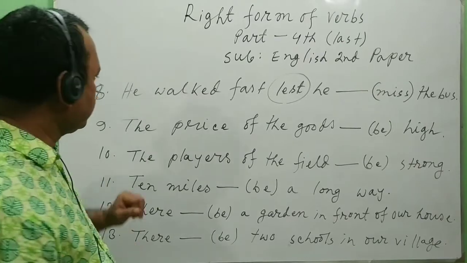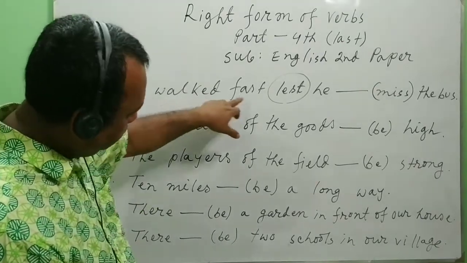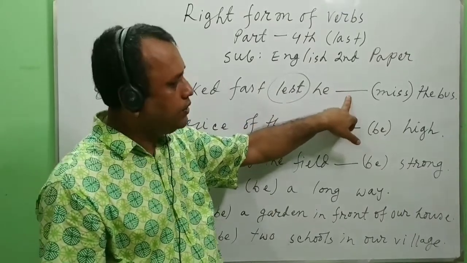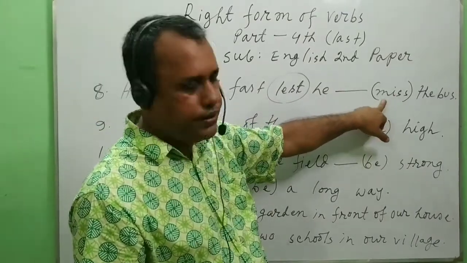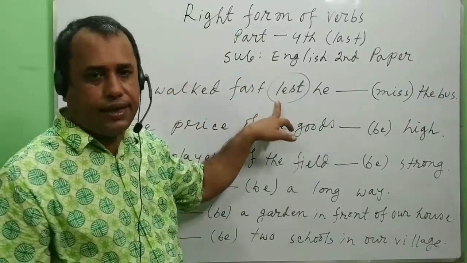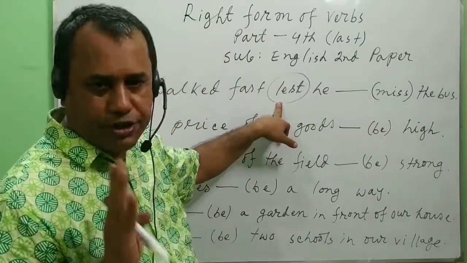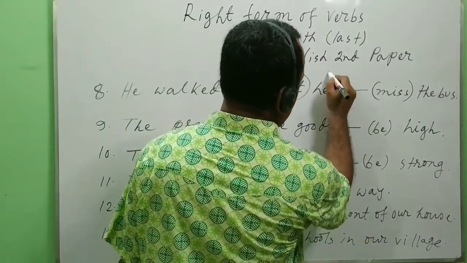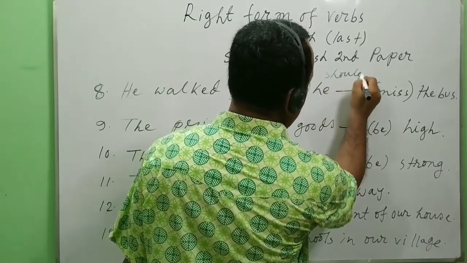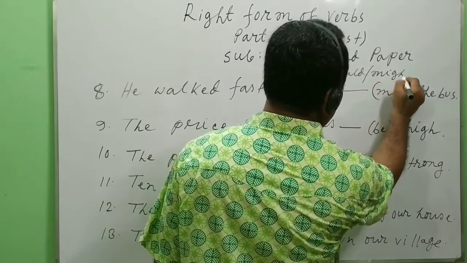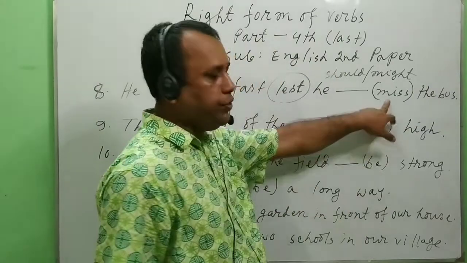Let's see the sentence. He walked fast lest he, there is a gap here, in bracket there is miss the bus. As there is lest in the sentence, that's why we must use should or might before the verb.